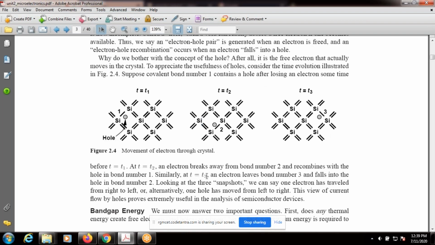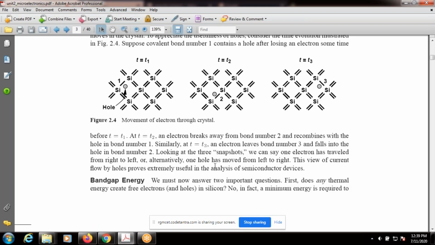Similarly, at t equals t3, an electron leaves bond number 3. Observe here, this is bond number 3. As time progresses, suppose some temperature increases, and some other bond atom here, this atom, bond number 3 breaks the covalent bond. Now this electron is free. Now this electron recombines with bond number 2. It will fill the complete covalent bond at bond number 2. Right? And so on.